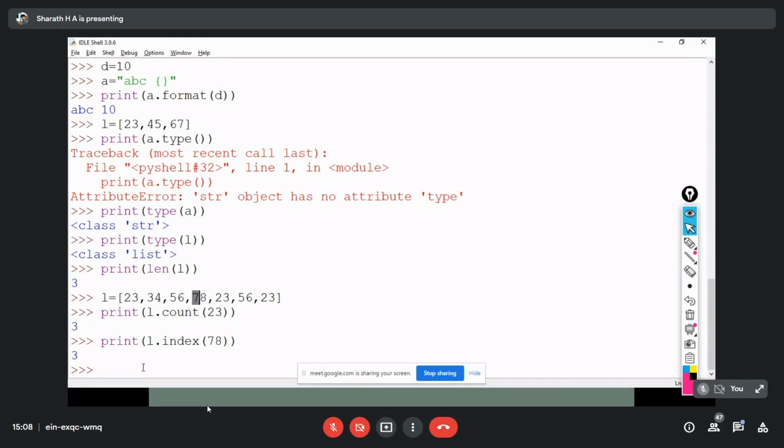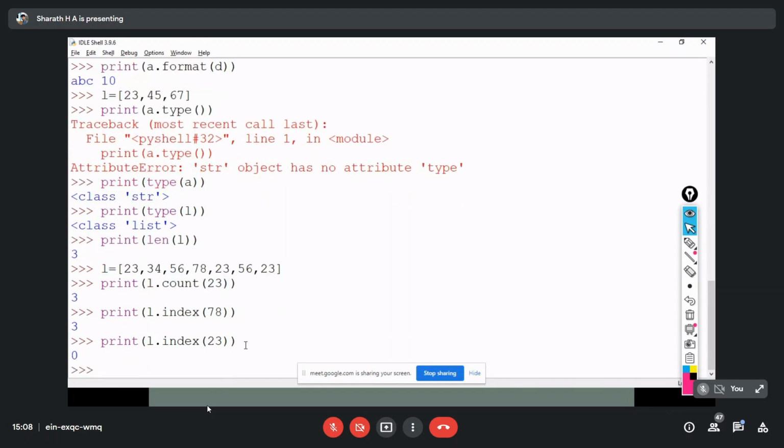What if I give the index of 23, because 23 has appeared in my list thrice? Let me see that. It is 0.